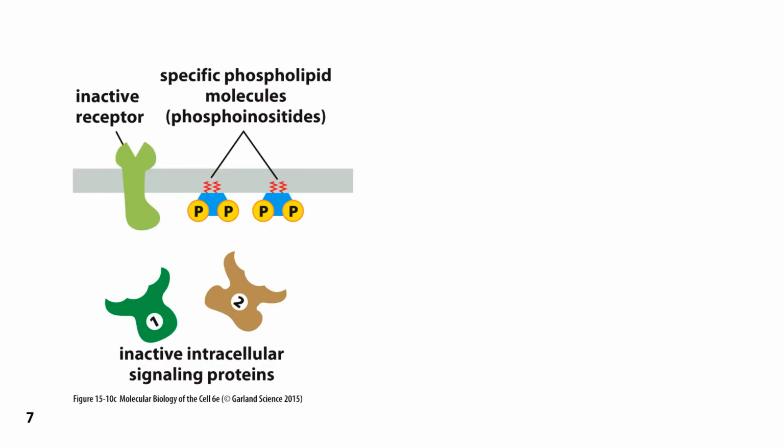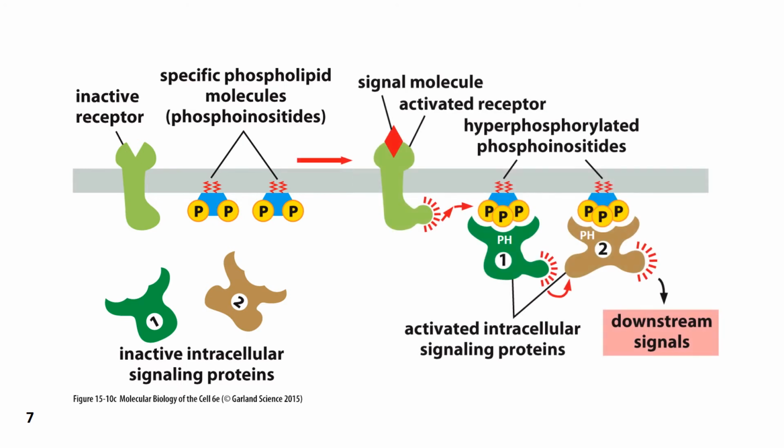In the absence of FGF binding, phosphatidylinositol is part of the plasma membrane, and it's not recognized by the intracellular messengers that ultimately will be able to bind. In the presence of a signal molecule, specifically FGF in this case, the receptor tyrosine kinase becomes activated.